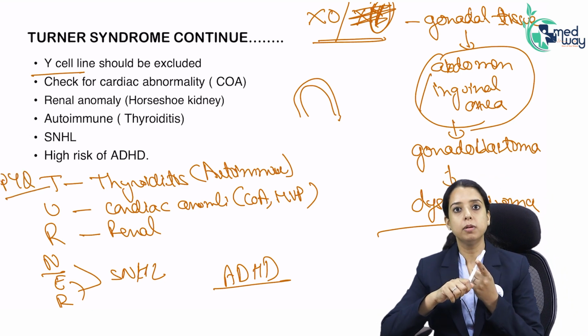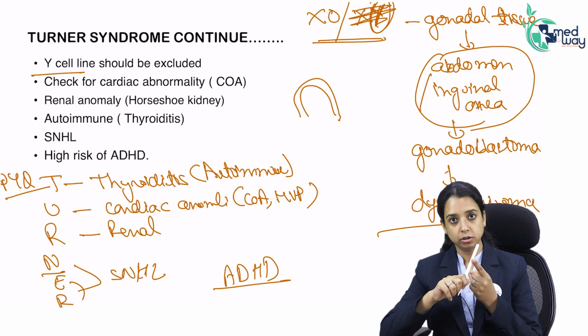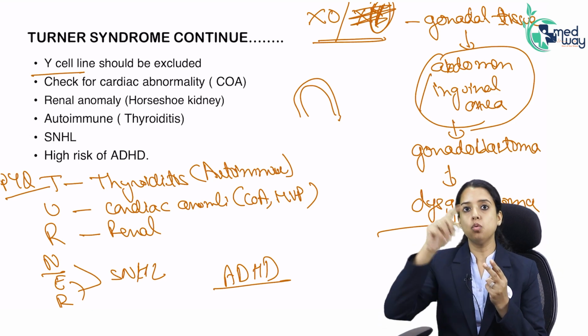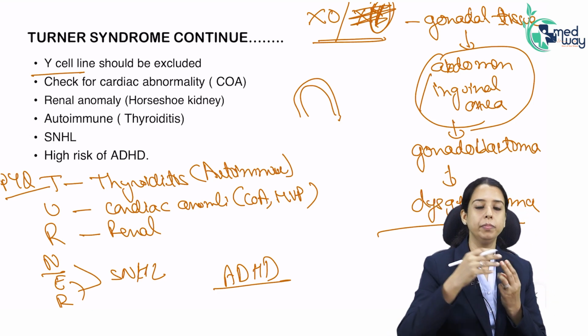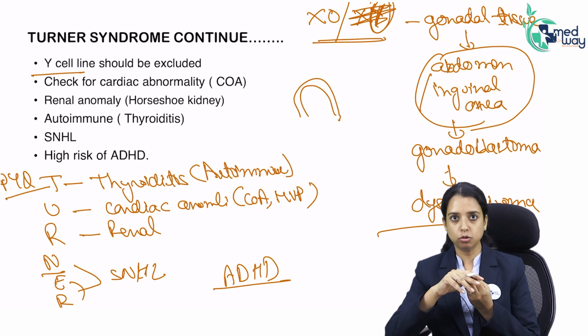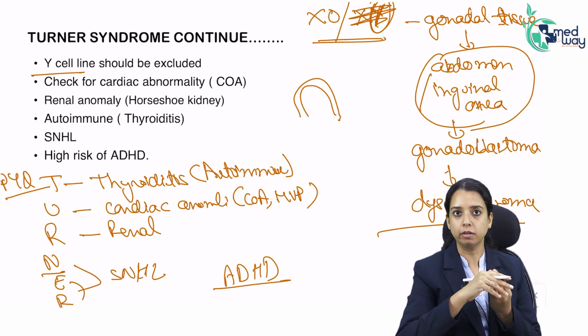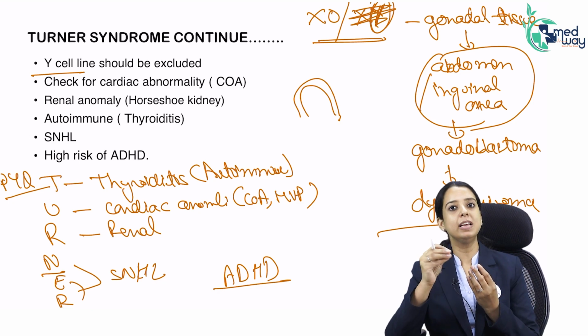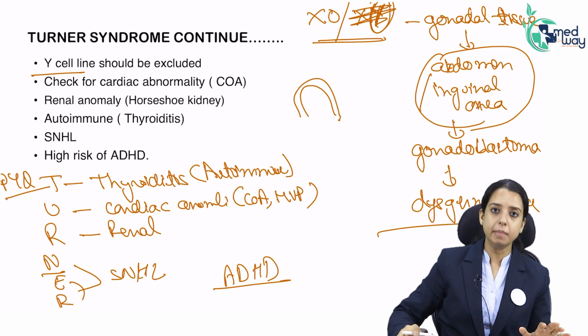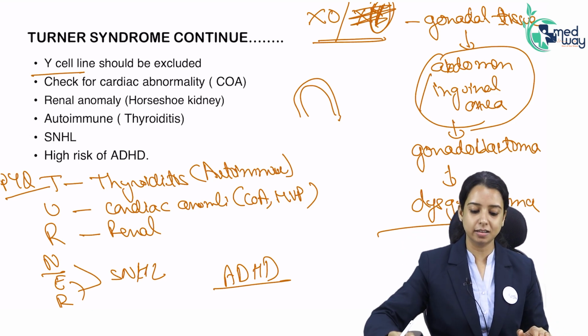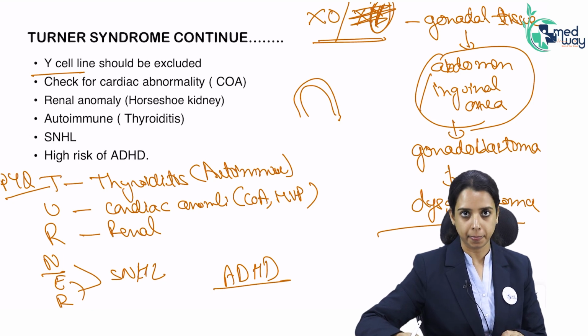There is an autoimmune problem leading to thyroiditis and diabetes. Remember U, aorta, coarctation of aorta, cardiac anomalies, mitral valve prolapse. I'll do an echo. There can be R, renal anomalies, so I'll do an IVP, intravenous pyelography. NHL means sensorineural hearing loss. Also, the patients are not mentally retarded, but yes, ADHD can happen in Turner.